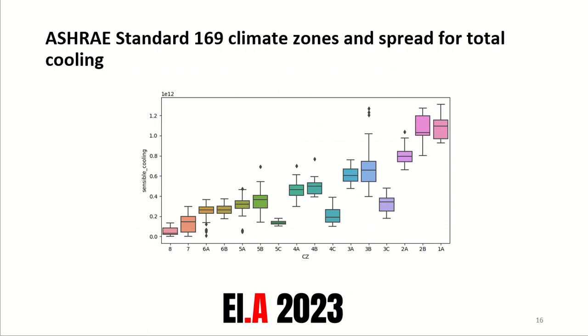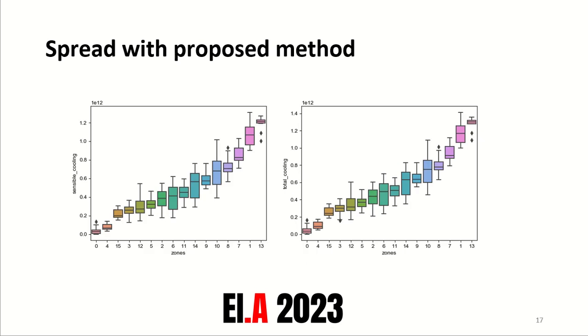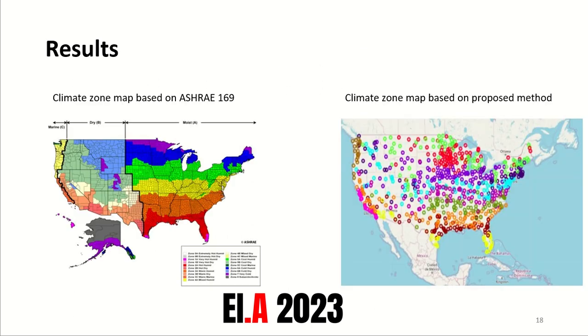Here you can see a graph for ASHRAE Standard 169 climate zones and spread for total cooling. This is the spread for our proposed method for sensible cooling and total cooling. These are the results for climate zone map based on ASHRAE 169 and climate zone map based on our proposed method.